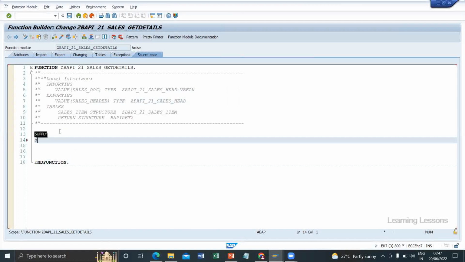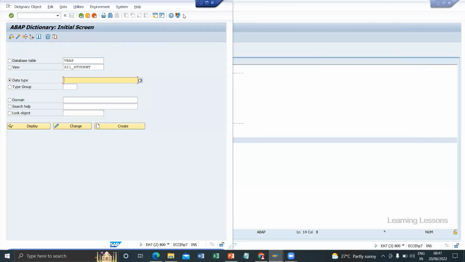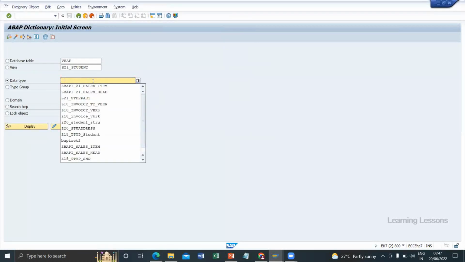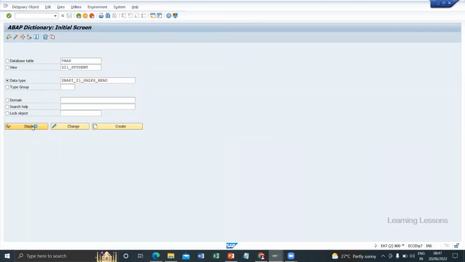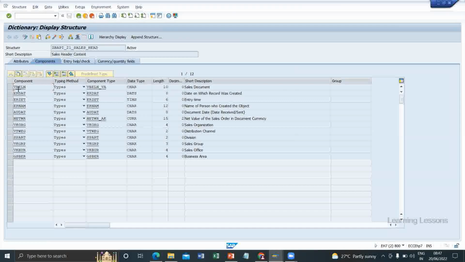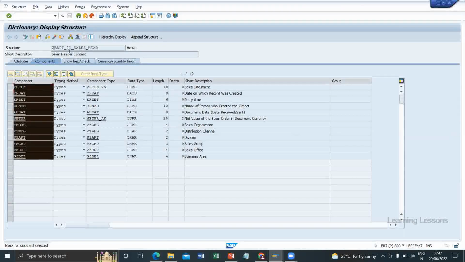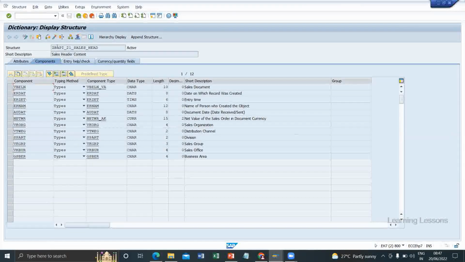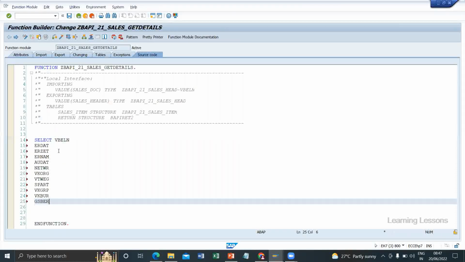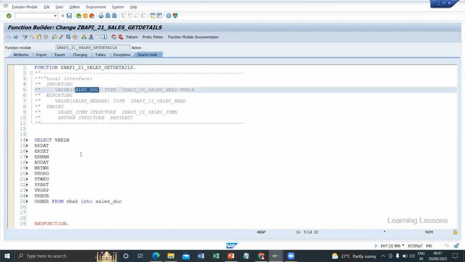Okay, so first the select query, I'm writing select. Open the structure here. We are reading only specific fields now. This is a global structure, right? We created the SAP ABAP structures. We can read only these fields. We don't need to read all the fields from VBAK into sales doc. What is sales doc? This is the work area here.